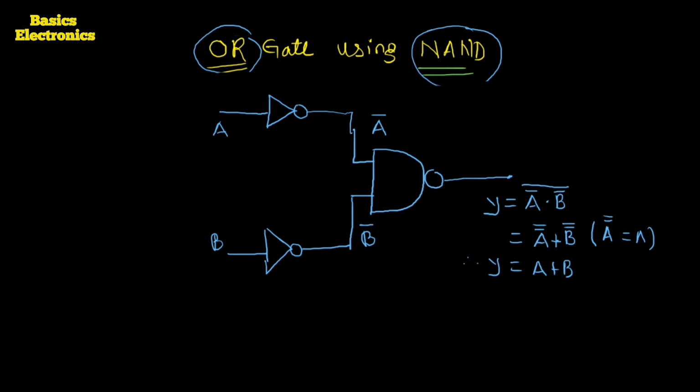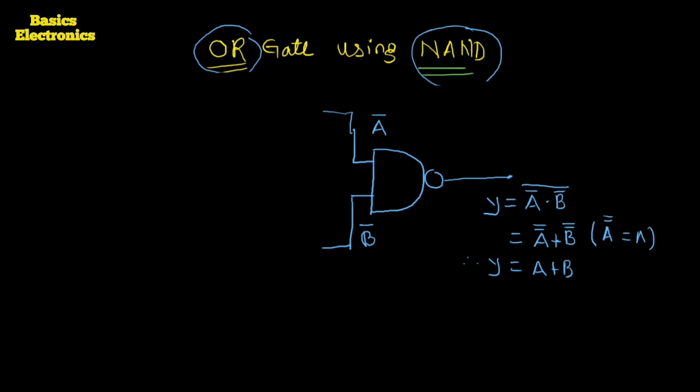But we don't draw this diagram. We have to draw the OR gate by using only the NAND gate. We have to draw the OR gate by using only and only the NAND gate. So here we replace this diagram, which uses the NOT gate as well as the NAND gate. We draw it only by using the NAND gate. It means we have to replace these two NOT gates by using the NAND gate inverter.